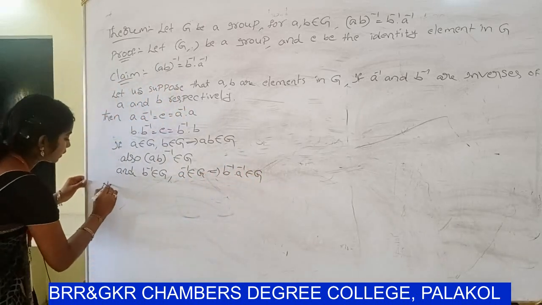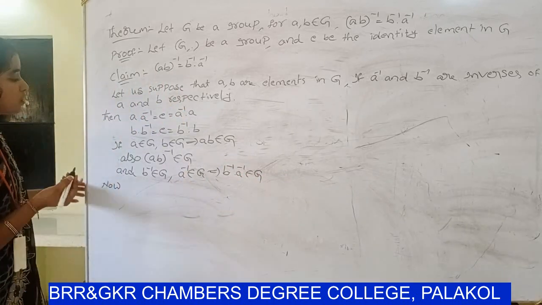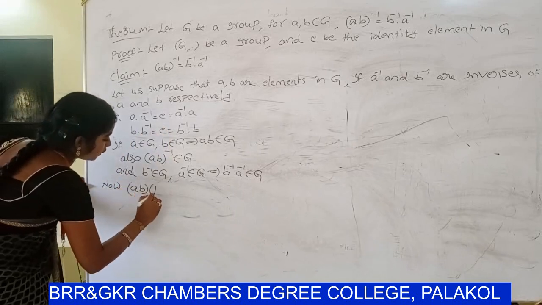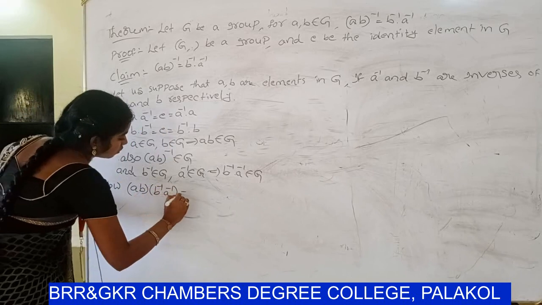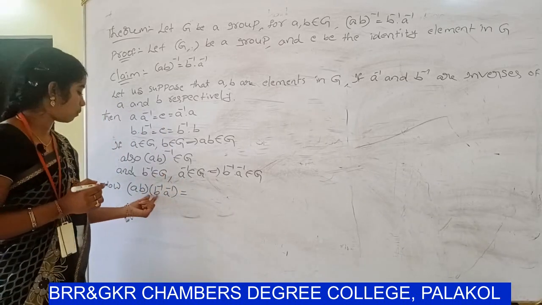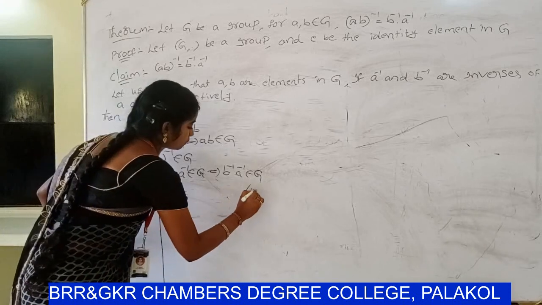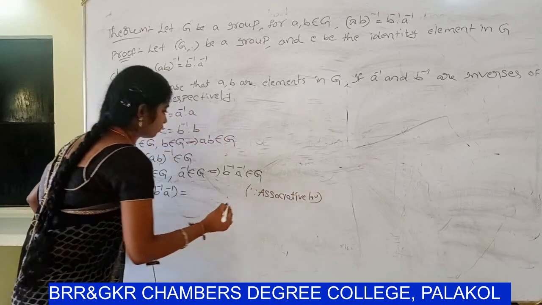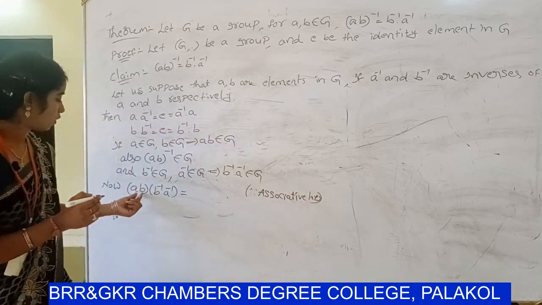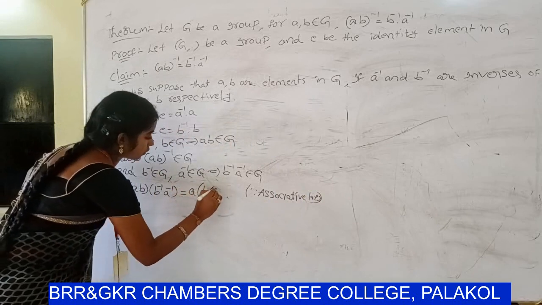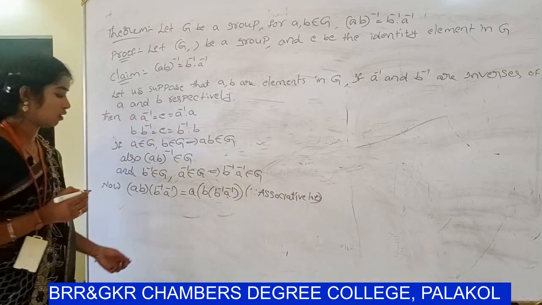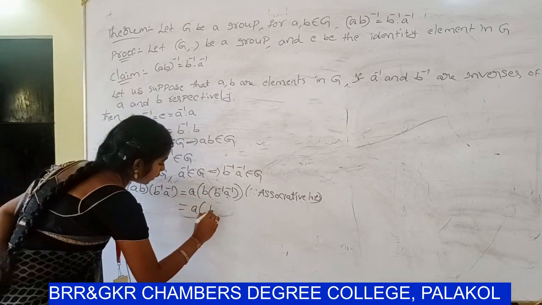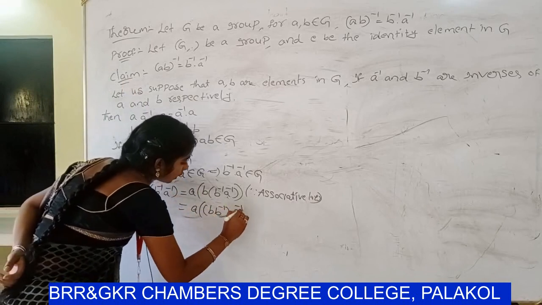So now consider, let us assume, AB into B inverse A inverse equal to, so apply the associative law. So A into B into B inverse into A inverse. So once again apply the associative law. So A into B B inverse into A inverse.